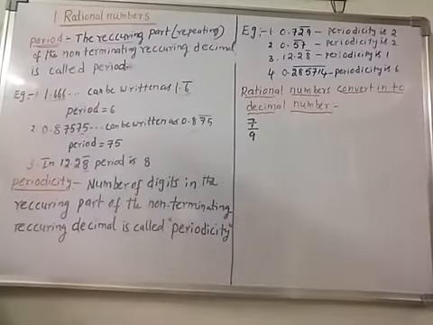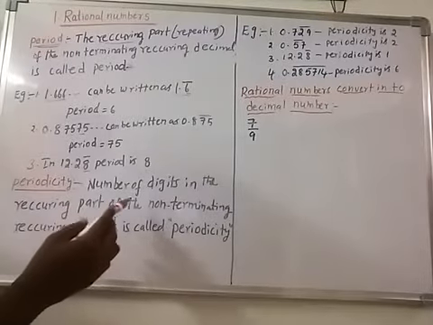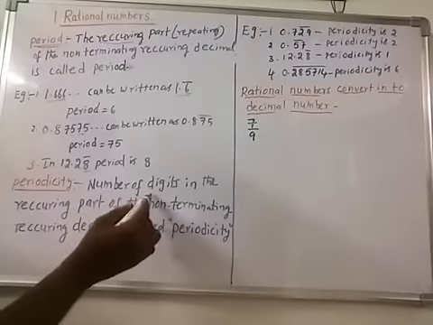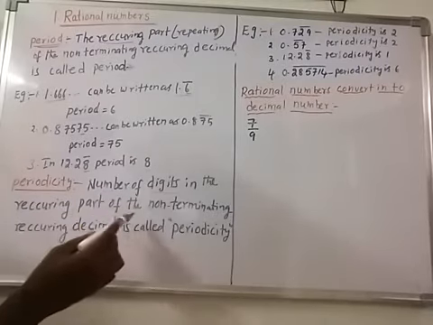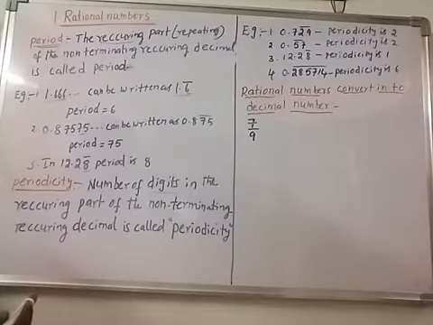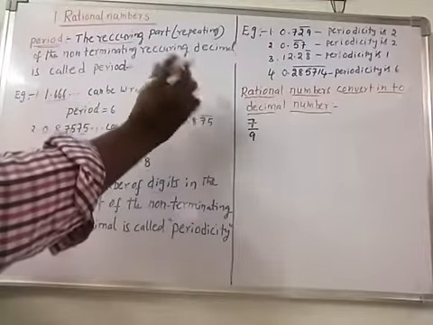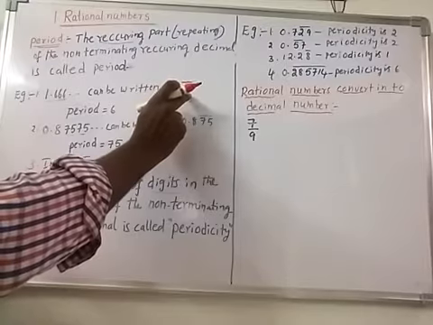Now, what is periodicity? Periodicity means the number of digits in the recurring part of the non-terminating recurring decimal. So how many digits are repeated in 1.6 bar? One digit is repeated, so the periodicity is 1.